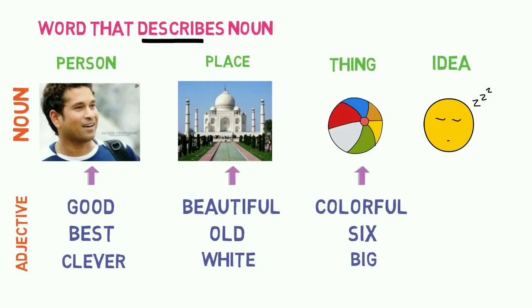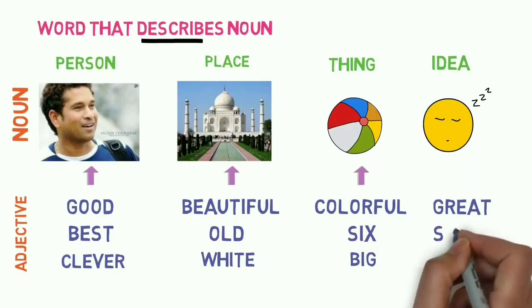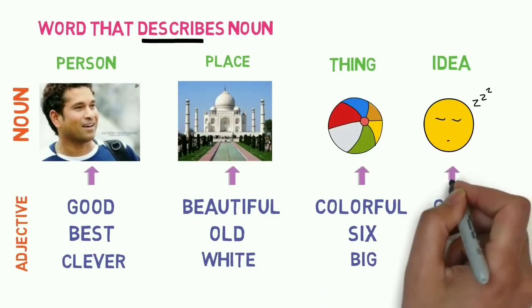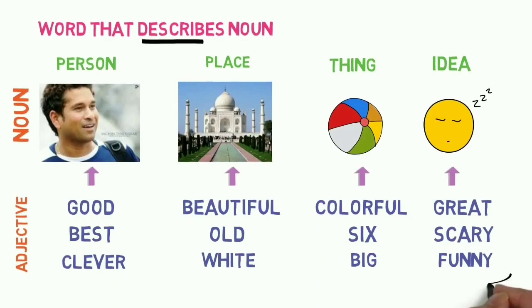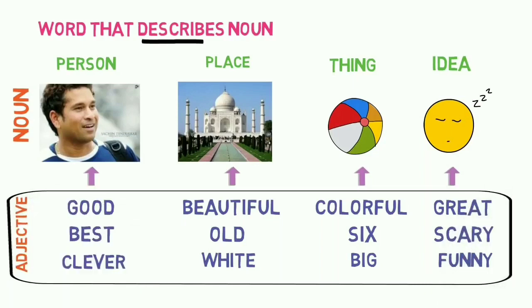Same way, you can see one emoji here. Someone is dreaming. So can you think of some words like great? I have a great dream. I have a scary dream. I have a funny dream. Okay, so all these words are describing the idea of dreaming, right? So here you can see many words and all these words are describing words and all these words are adjectives. So all describing words are adjectives.